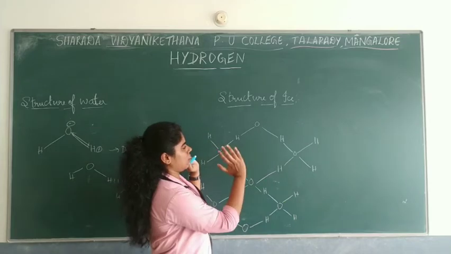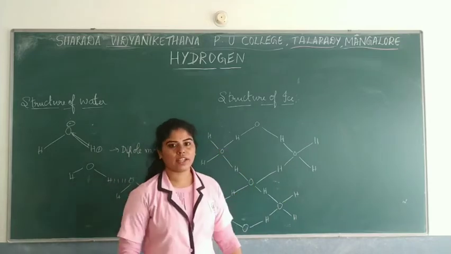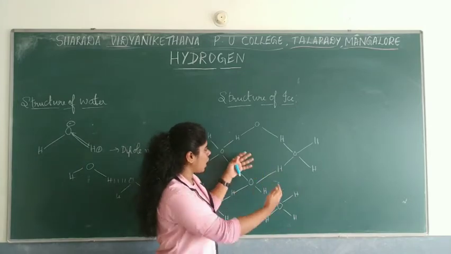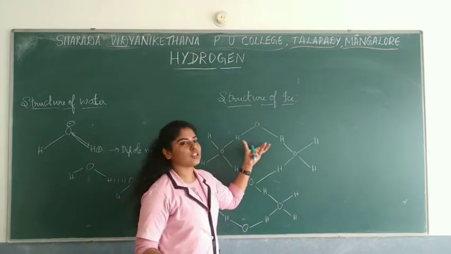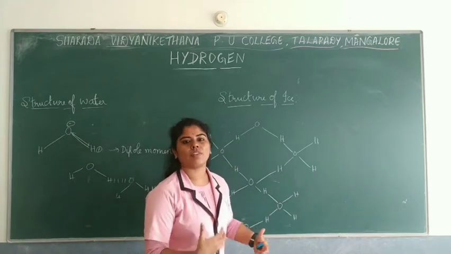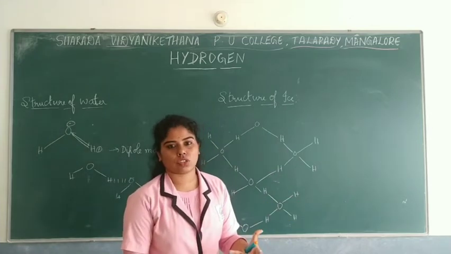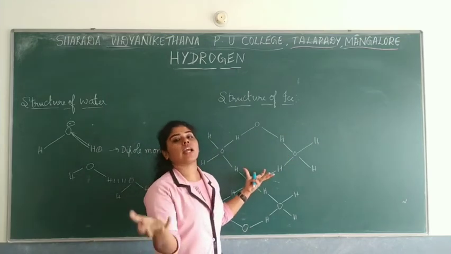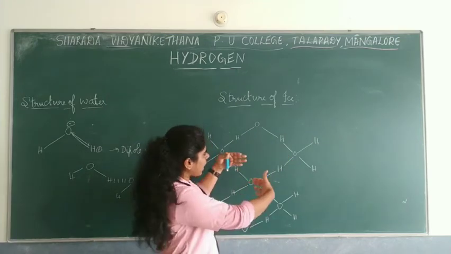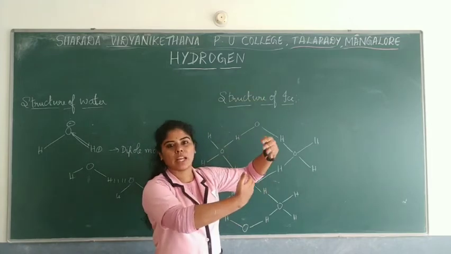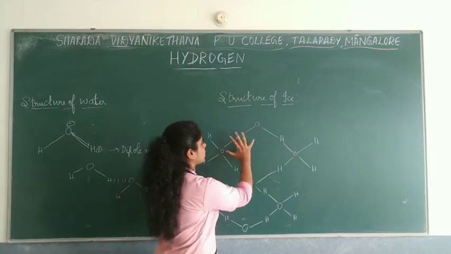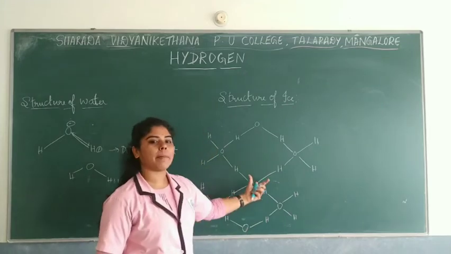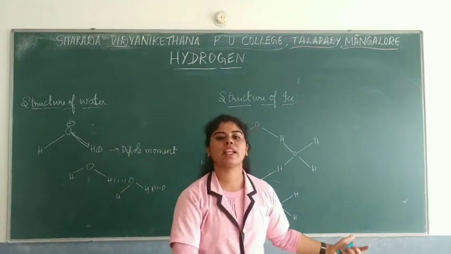When this structure is formed, a 3D orderly structure present in layers, there is creation of these vacant spaces, and it is said to be an open structure. So when water molecules get converted into solid state, they arrange themselves such that they form layers, and these layers have vacant spaces in between. And because of this, what happens? The density of ice becomes very less.